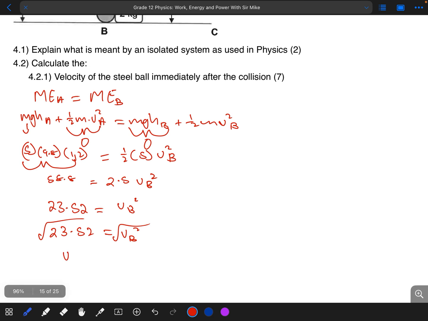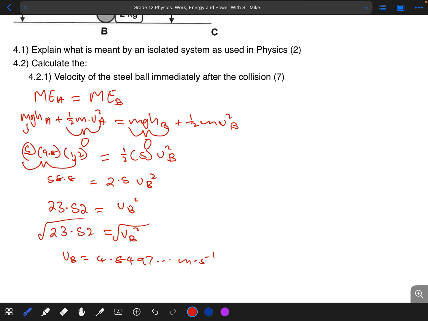So our velocity, or our speed at point B, will simply be approximately 4.97, and so on, meters per second. Remember that we can't round off now. Why? Because this is not actually the final answer.